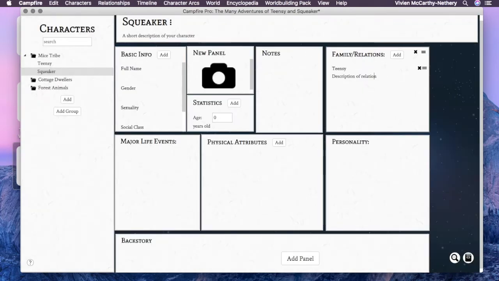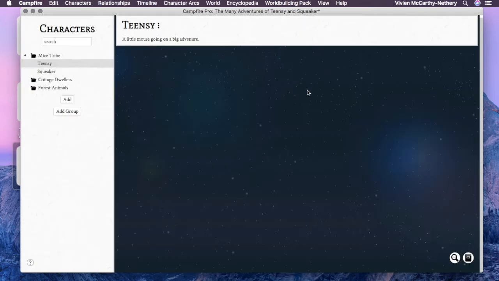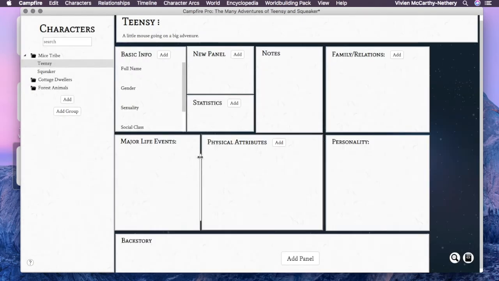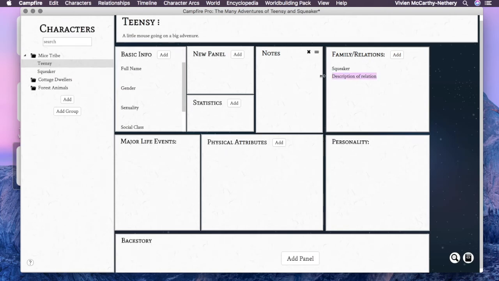So this is where I'm putting in the relationship between Teensy and Squeaker. They're cousin mice from the same tribe, so that's where I'm going to add that in. And so when we do that, then we'll see them in the family tree section. So first we have to add that to Teensy, load her template up, get rid of those extra windows that I, for some reason, cannot figure out why I have those there. So now we're going to add her relationship to Squeaker, change that, cousin mouse in the same tribe, and then we're going to go into the relationships tab.